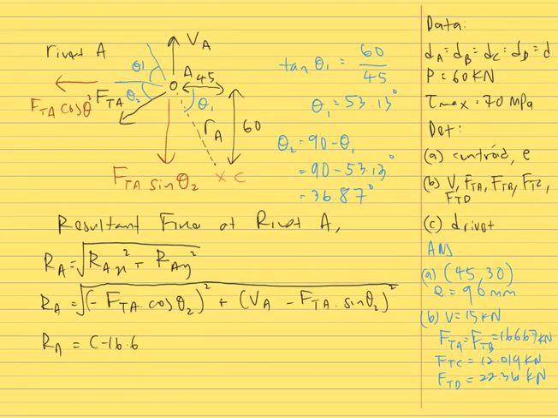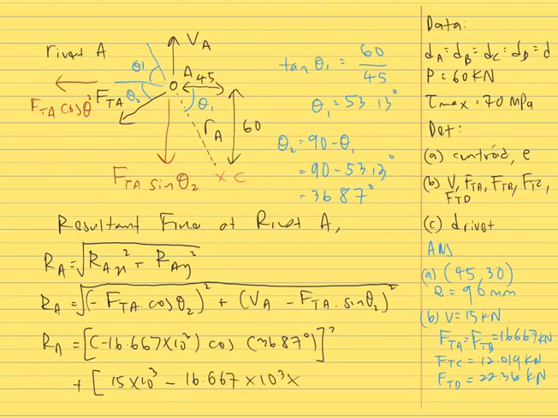So we put in the values. FTA is equal to minus 16.667 kilonewton times cos theta 2, where theta 2 is equal to 36.87 degrees, and then squared, plus VA, which is 15 kilonewton minus FTA sin theta 2, which is 16.667 kilonewton times sine 36.87 degrees.